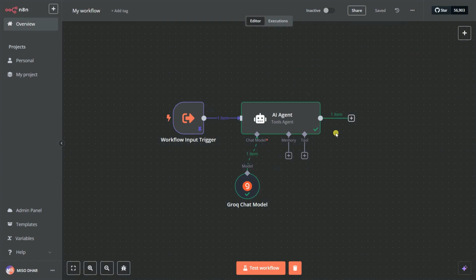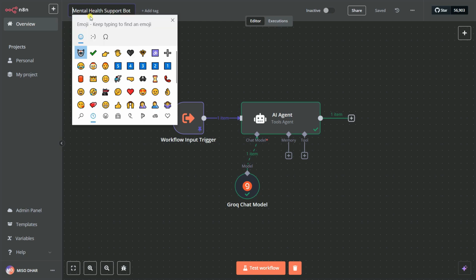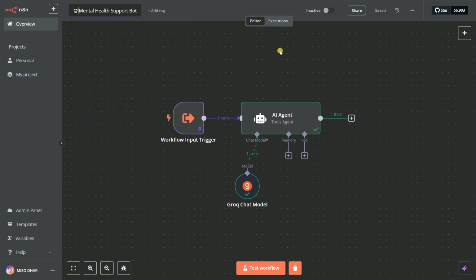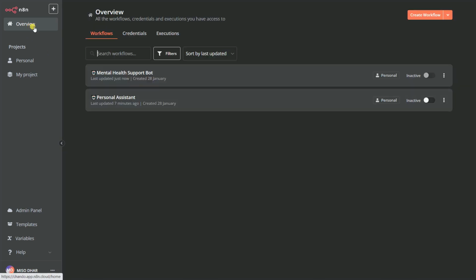Okay, click on save, and now we can access this workflow from our personal assistant workflow. So it's better to give it a name. Let's say mental health support bot. Let's call it support bot, and you can give it one emoji as well. So select this one and then you can save it. Yeah, it's saved.